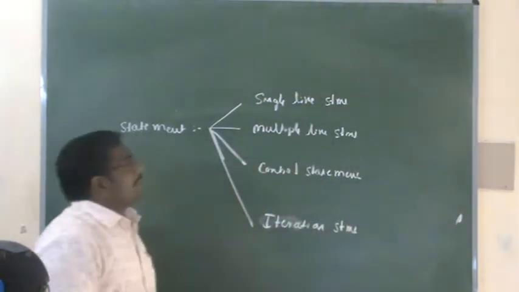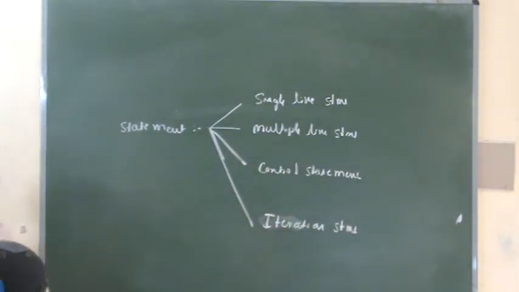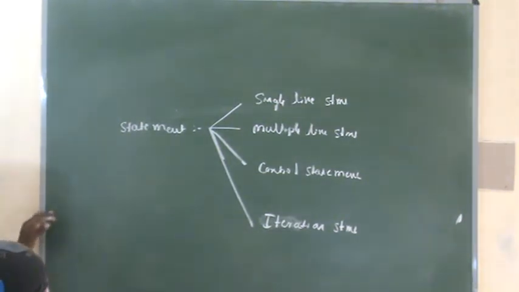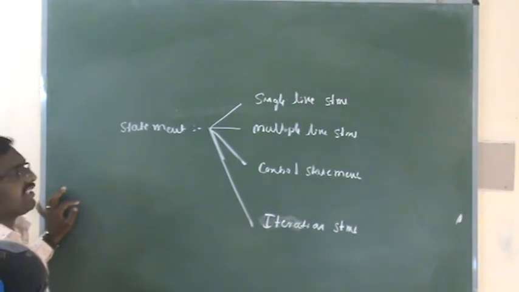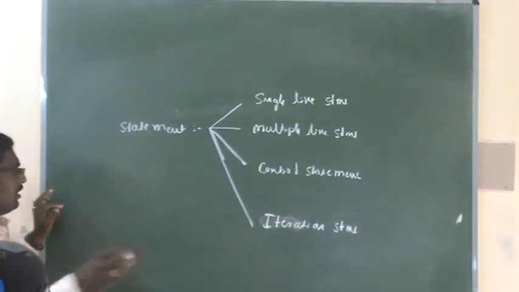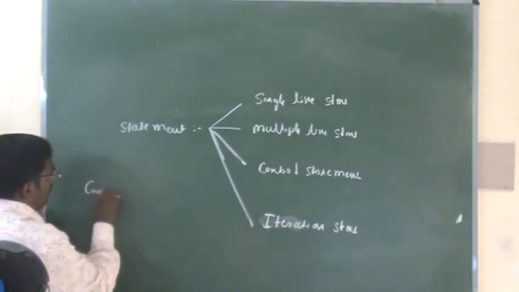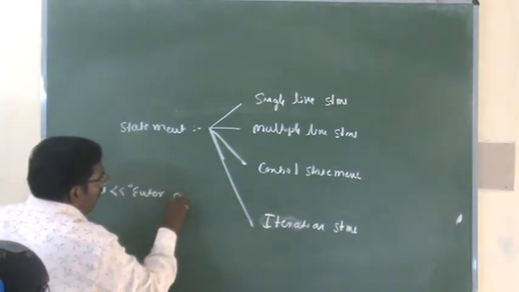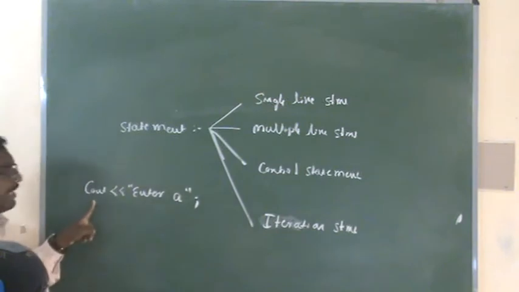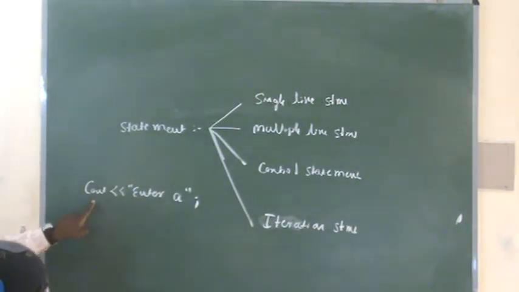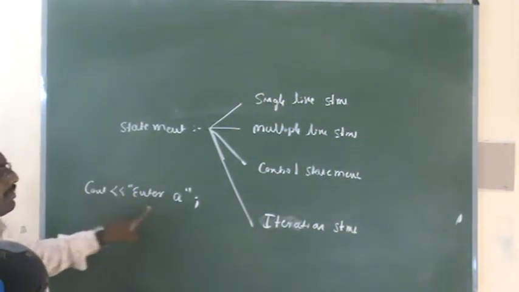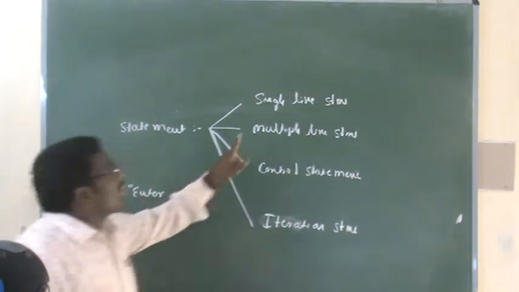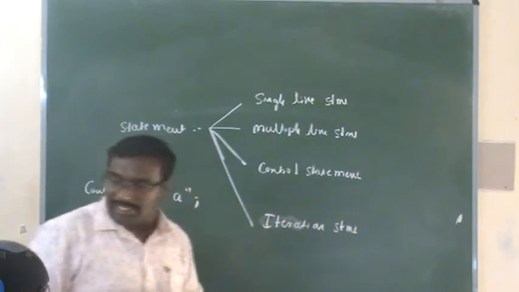See, what is meant by single line statements? The statement which has a single instruction, that statement we call a single line statement. For example, cout enter A. This is an example of a single line statement. Here we gave this instruction within 1 line. So that we call a single line statement.